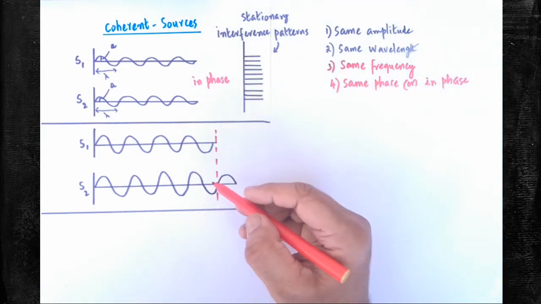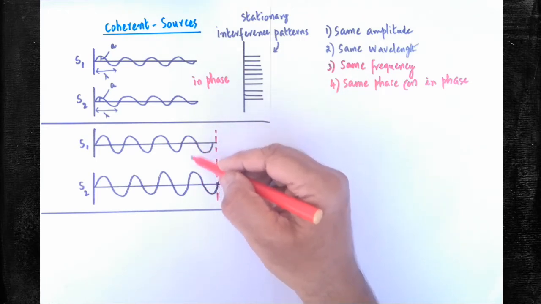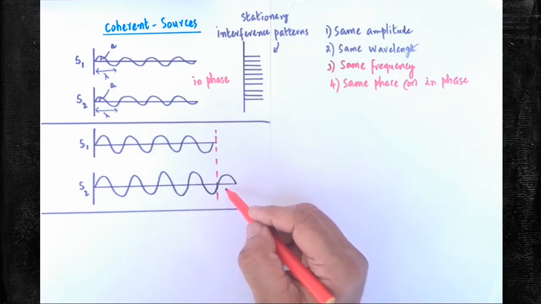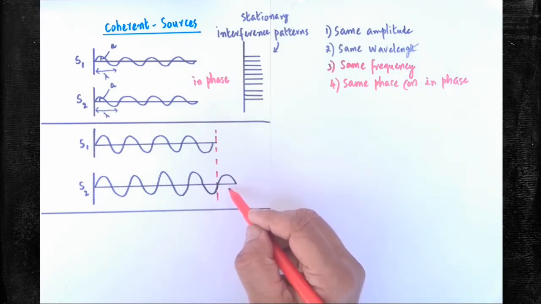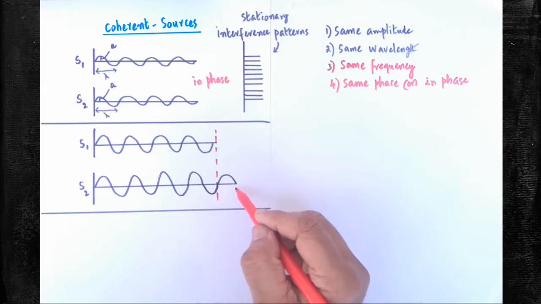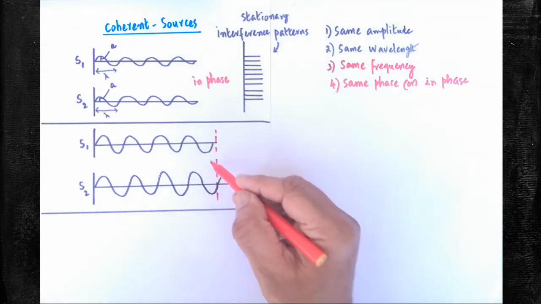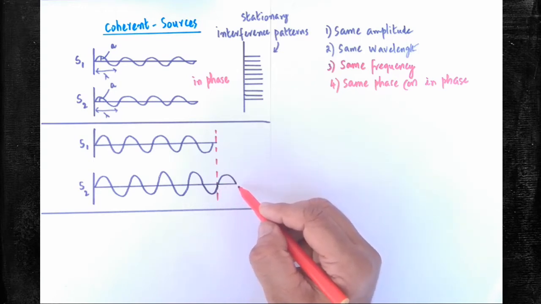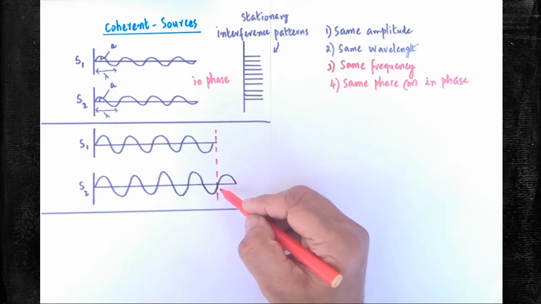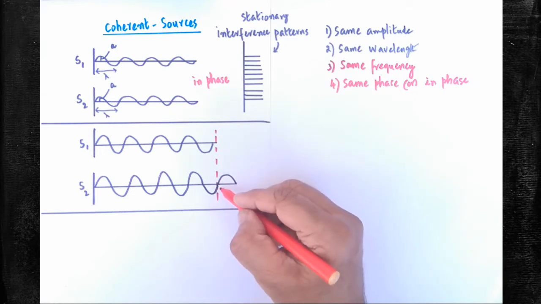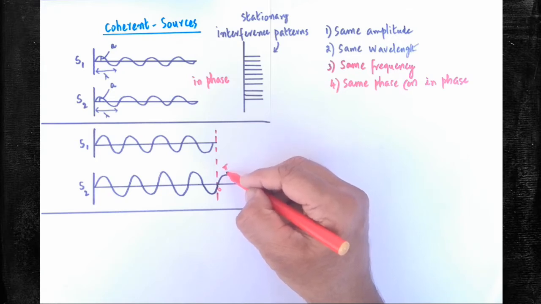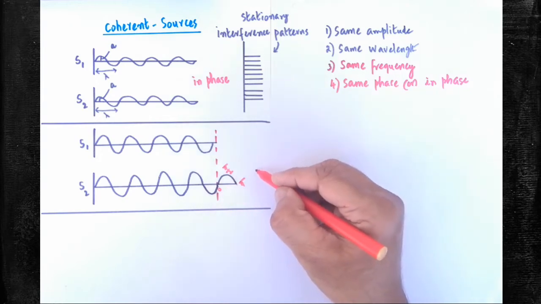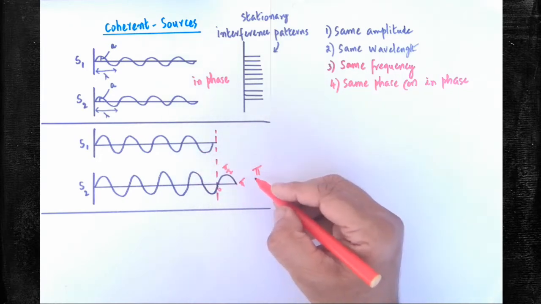Sometimes, if you compare the first wave and second wave, any one of the waves may lead. Look at the second wave, it may lead up to a certain extent. The second wave is leading when compared to the first wave. The leading of the wave can be represented by the angular position, that is, with the help of the phase. Now you measure the lead of the wave by the phase. 0, here pi by 2 can be written, here pi can be written. So what is the phase difference between the first wave and second wave? The phase difference between the first wave and second wave is pi.